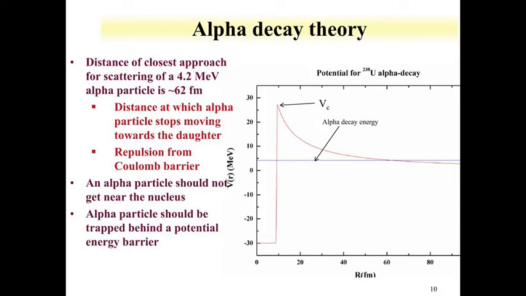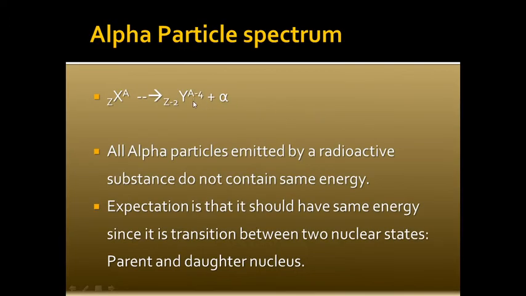Today we'll focus on the alpha particle paradox, or alpha decay paradox. Before that, we will understand this graph. This graph tells you the potential between the alpha particle and the daughter nucleus. So just imagine this is the parent, and this is the daughter, and this is the alpha particle.